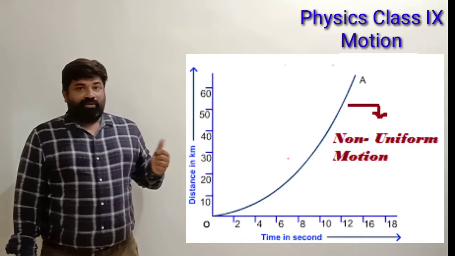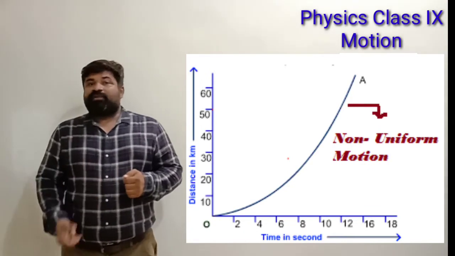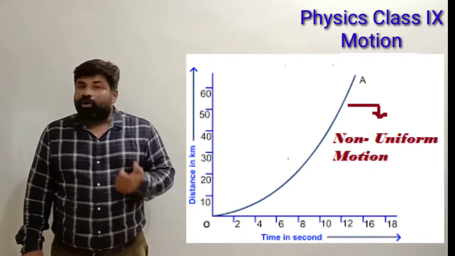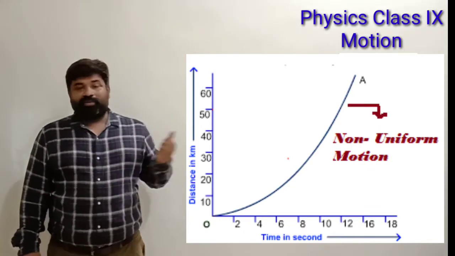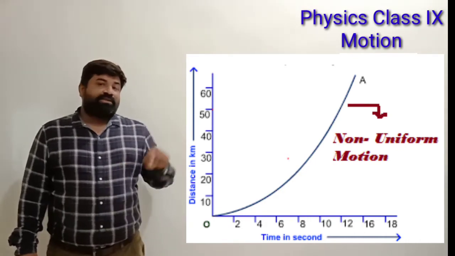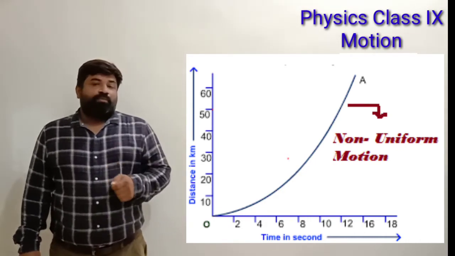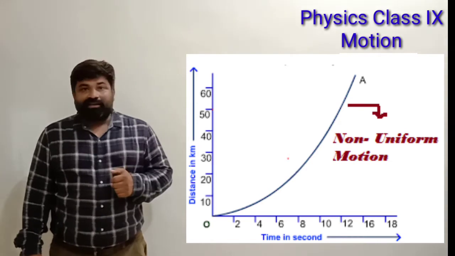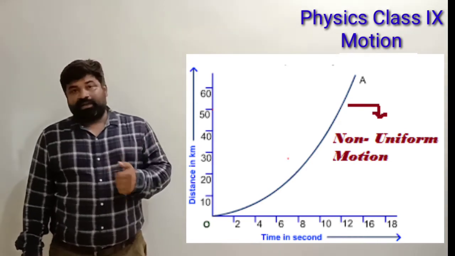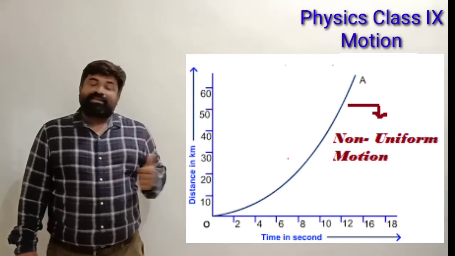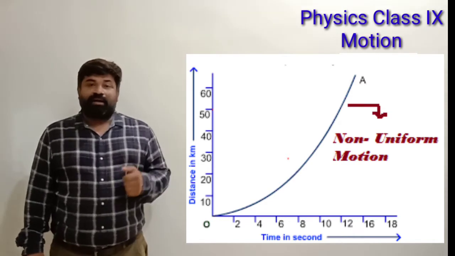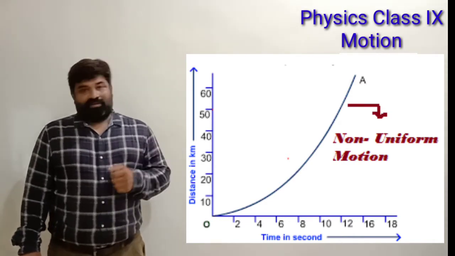Next type of graph: such graphs represent an object in non-uniform motion. Can you see the difference? In the first graph, which is for uniform motion, we had a straight line inclined with the x-axis. But in this graph, we have a curve.